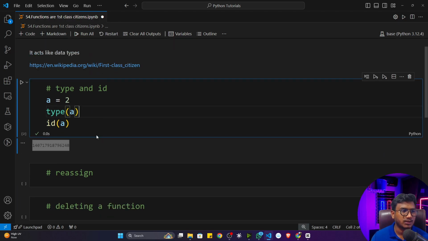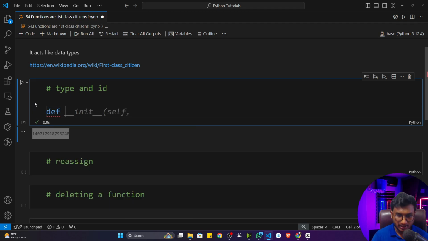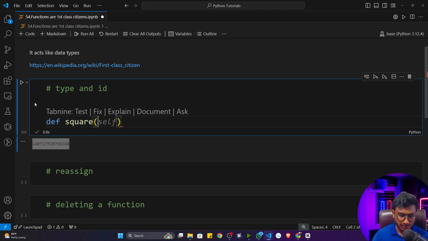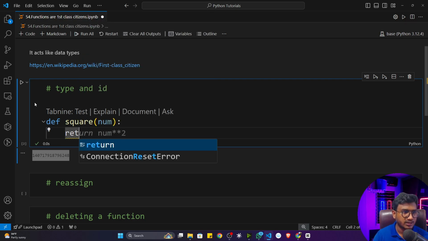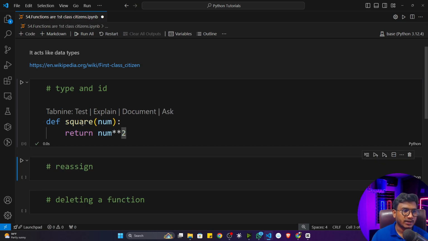Everything is possible. Whatever things we learned with respect to other data types, let's say integer, float, boolean, string, and so on, all the operations can be performed on top of the function as well. Let me show you. Let's say here I will define a function, and I'll name it square. It will take one number and perform the square operation, so I'll return number square. Now if I execute, it's working fine.